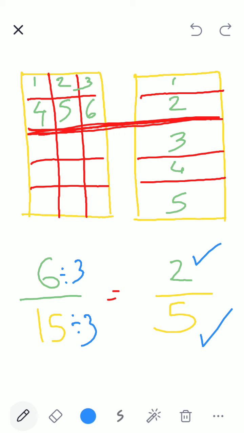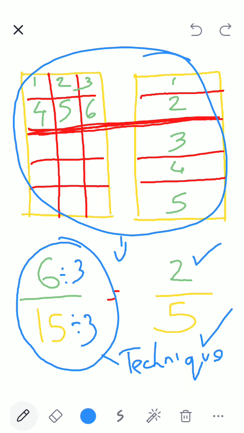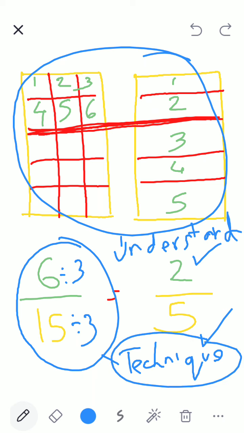Correct? This is how you understand fractions and the concept. This is called technique, how to do. And this is called understanding. Once you understand, then you can use technique. Because we can't keep drawing to understand every time. Can I keep drawing to understand? No, no. I should have some technique. Yes. So this is how you reduce a fraction to simplest form.